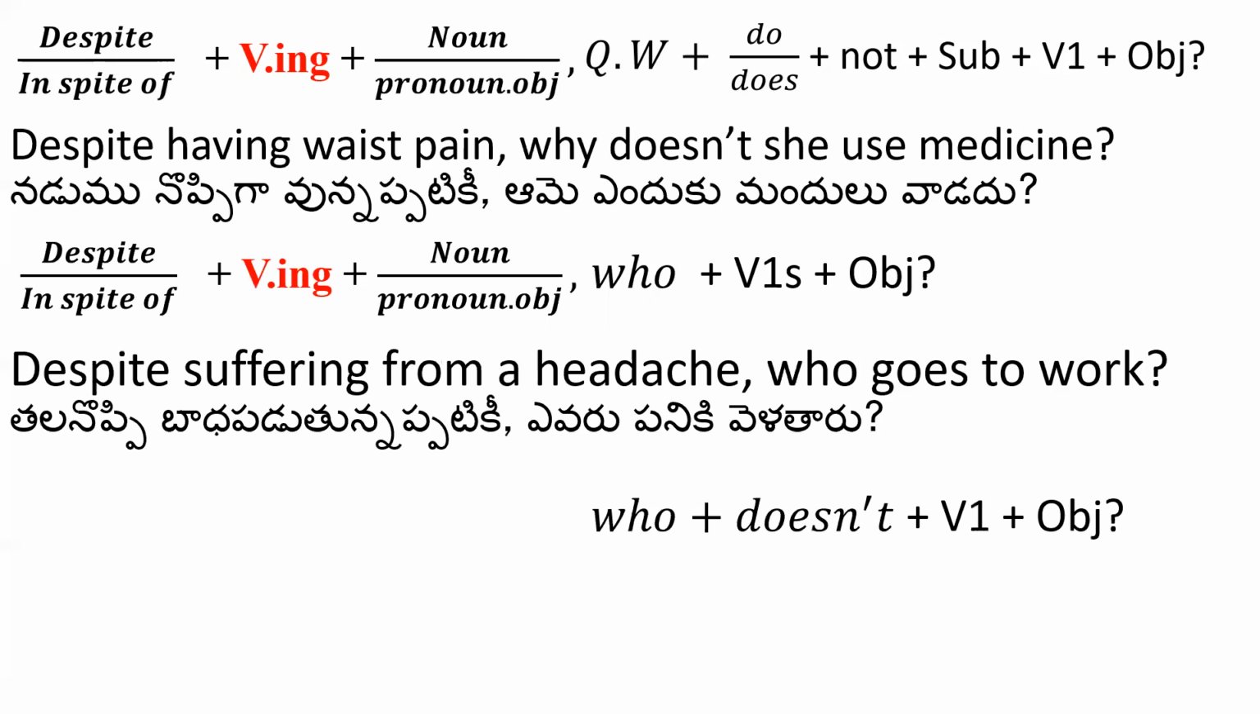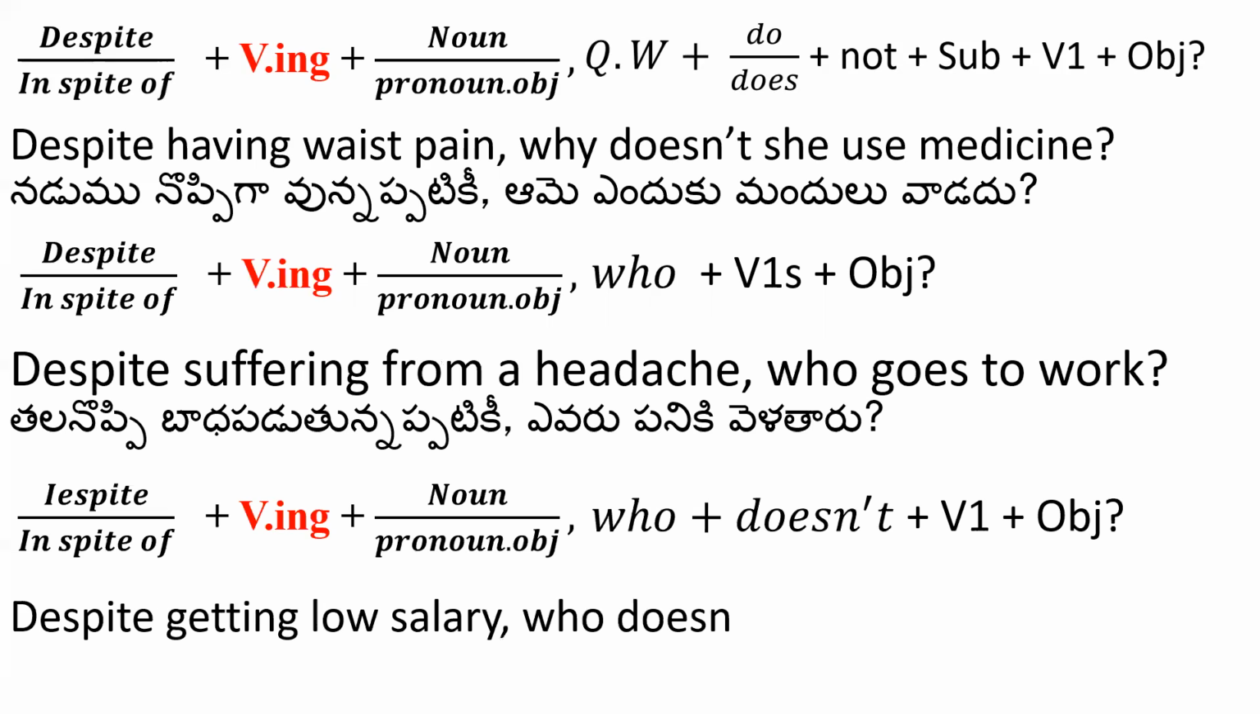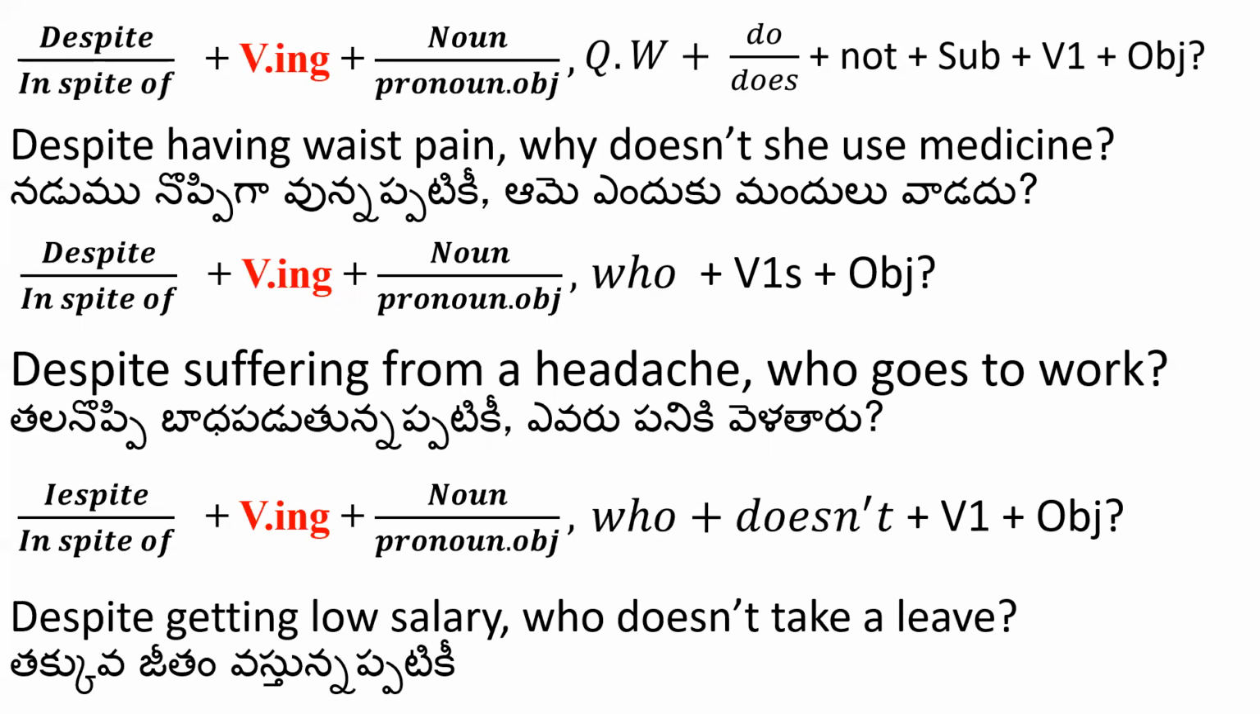Negative who: who plus does not plus verb first form plus an object. Whether we have to add in spite of or despite, verb plus ing form plus noun or pronoun under object case, we have to add this one before who. Example: despite getting low salary, who does not take a leave? So similarly, some other sentences can also be written in the place. Here we have to use despite: delete I and add D here.